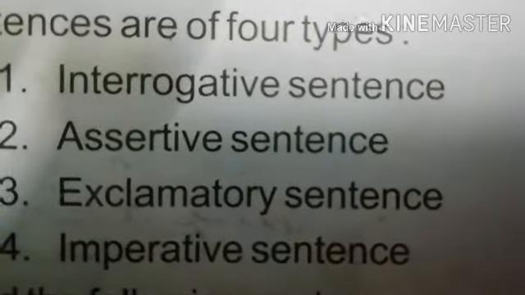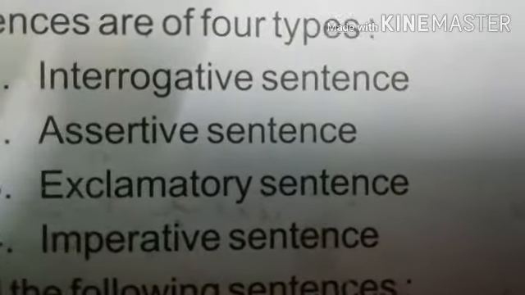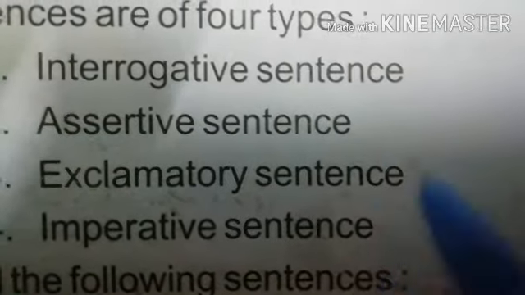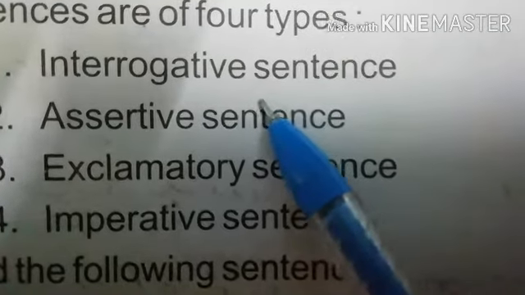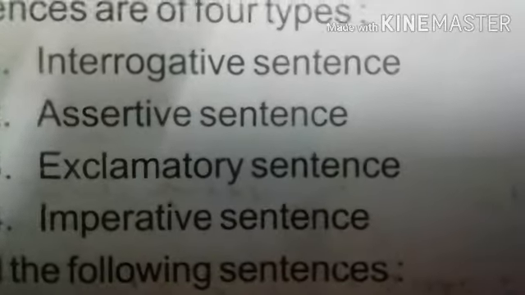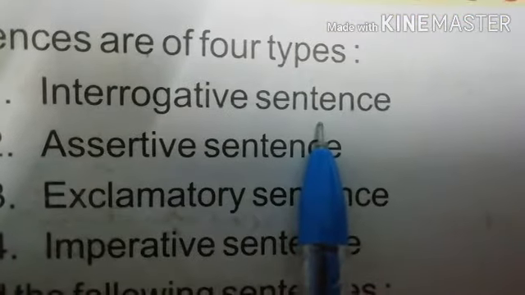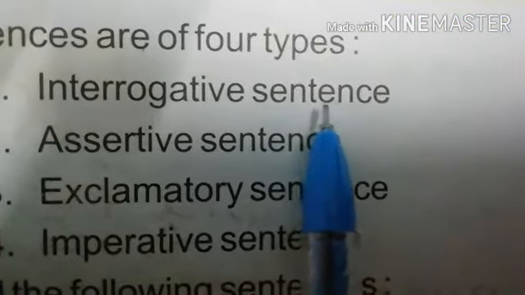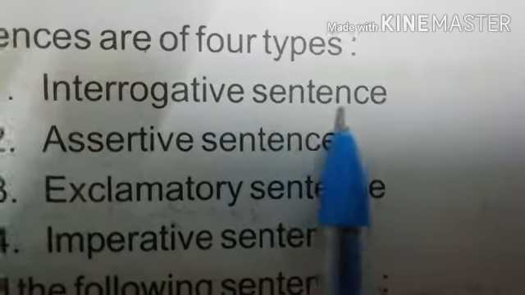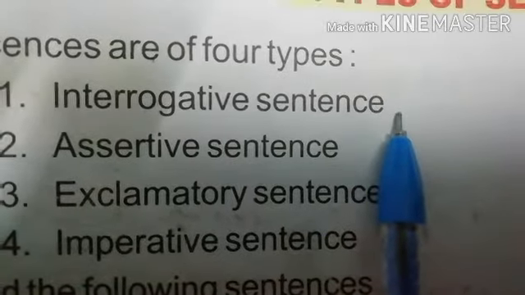Interrogative sentences are sentences that ask a question. In this kind of sentence, you always see that the sentence ends with a question mark.